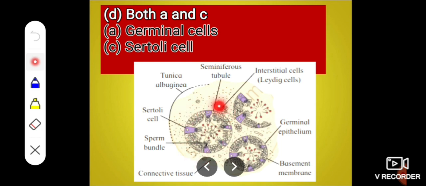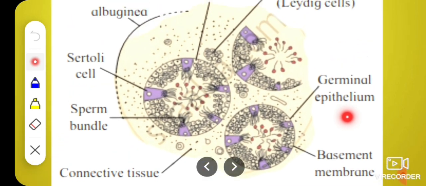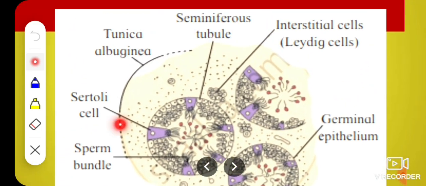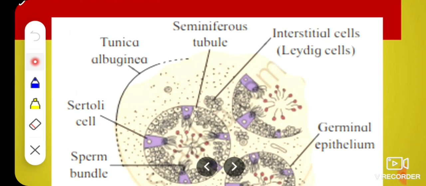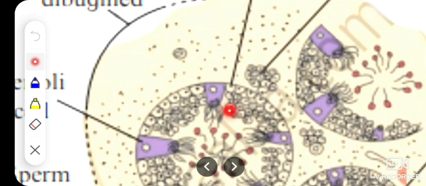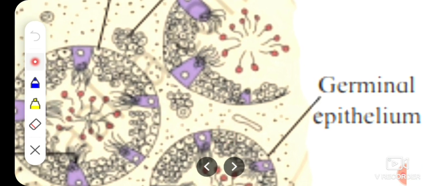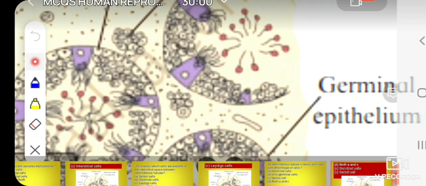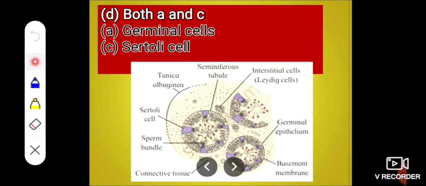This means the seminiferous tubules are lined by germinal epithelium and Sertoli cells. These violet color cells shown here are the Sertoli cells, and the cells in between the Sertoli cells are the germinal epithelial cells. The Sertoli cells nourish the sperm.